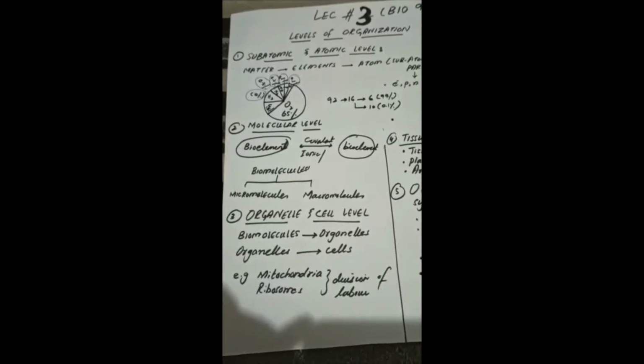This lecture is for grade 9 and the topic is levels of organization from chapter 1, Introduction to Biology. Starting from the subatomic and atomic level, all matter is made up of elements. The elements are in turn made up of atoms. The atoms are in fact made up of subatomic particles. The most stable subatomic particles are electrons, protons and neutrons.